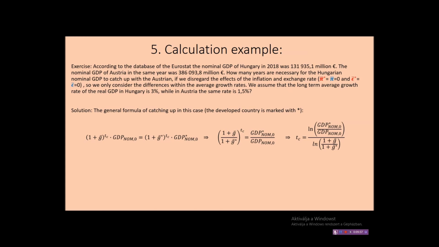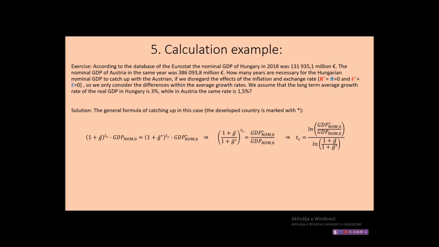After transforming this formula a little bit, we will get that (1 plus g over 1 plus g asterisk) raised to the power of tc equals GDP asterisk nominal 0 over GDP nominal 0. And from this we can determine TC, the time needed for catching up, by taking the natural logarithm. TC equals logarithm of GDP asterisk nominal 0 over GDP nominal 0, divided by logarithm of 1 plus g over 1 plus g asterisk. This is basically the general formula of the catching up, and this is what we are going to apply.